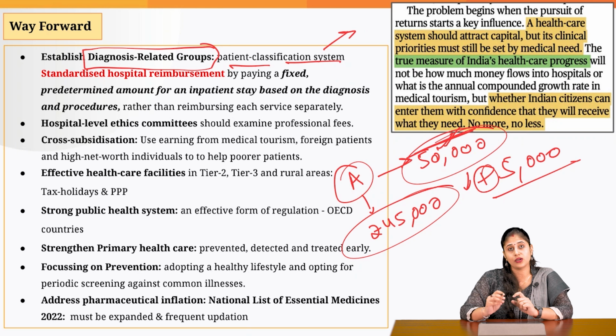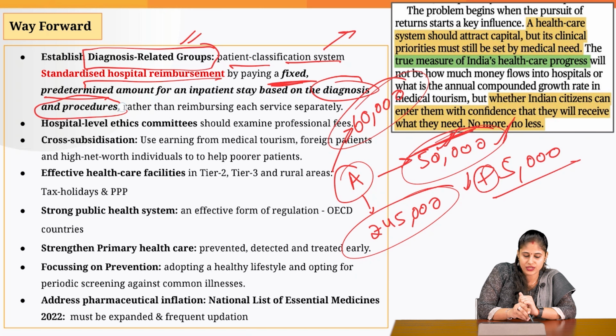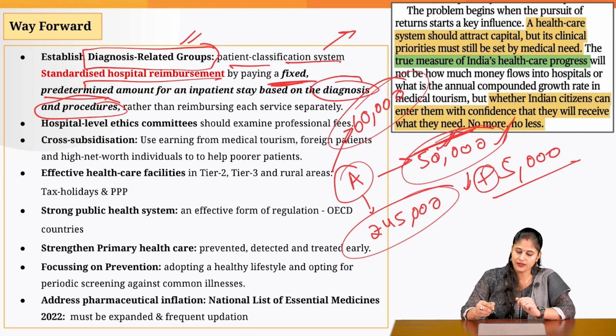But if the hospital carries out the same procedure, let's suppose at 60,000, then also the reimbursement would be equal to 50,000, because that is what diagnosis related groups means: that the hospital reimbursement needs to be standardized, fixed, and predetermined based on the diagnosis and the procedure being followed. Okay, so if this hospital which did the same surgery at 45,000 and the other hospital which did the same procedure at a cost of 60,000, both would be getting only 50,000.